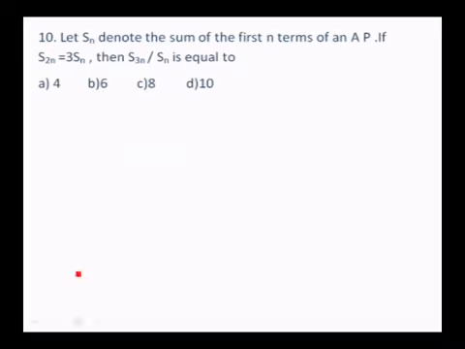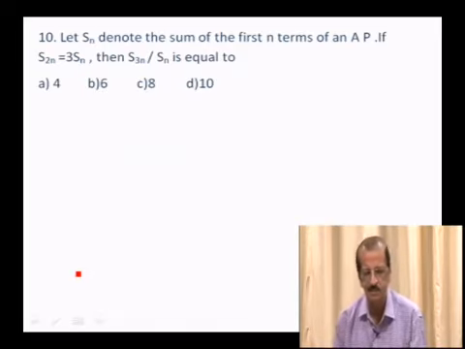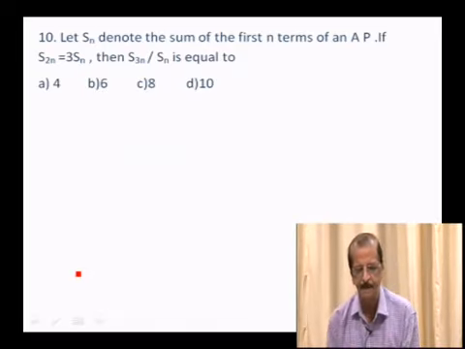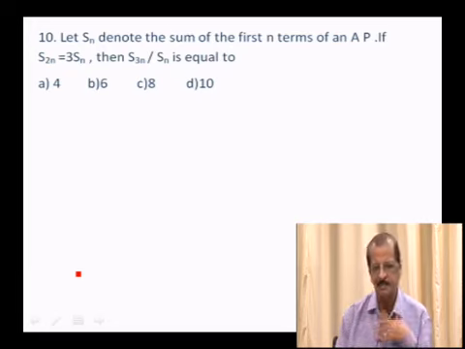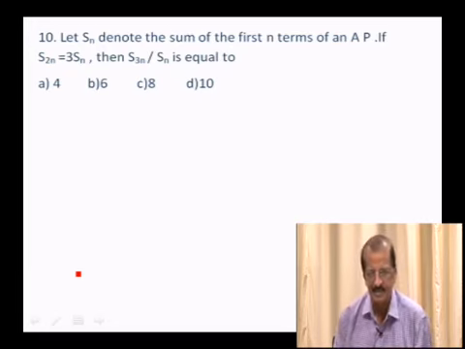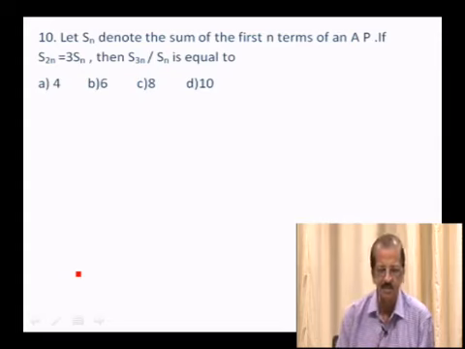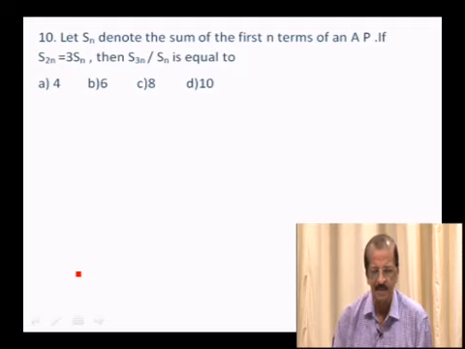Let us go to the 10th question. Let Sn denote the sum of the first n terms of an AP. If S2n is equal to 3Sn, then S3n by Sn is equal to. So this question has a little more working. You have to calculate Sn, S2n, S3n and then use this result S2n is equal to 3Sn and then calculate S3n by Sn. So let us see how it can be done.